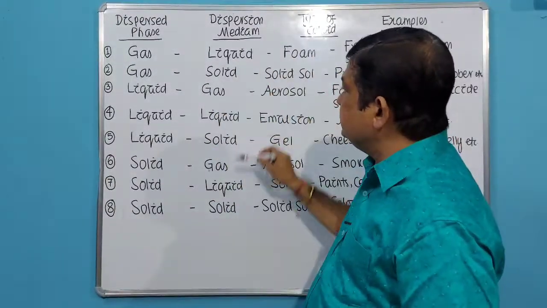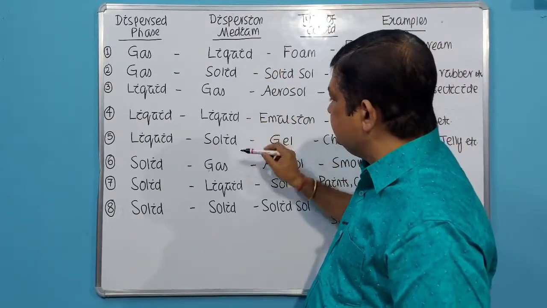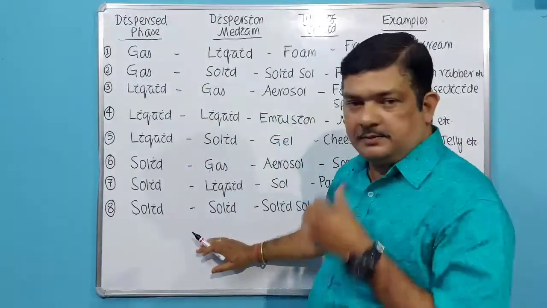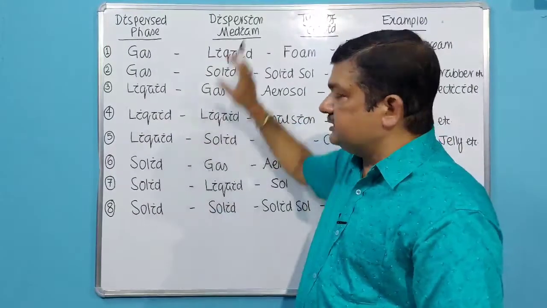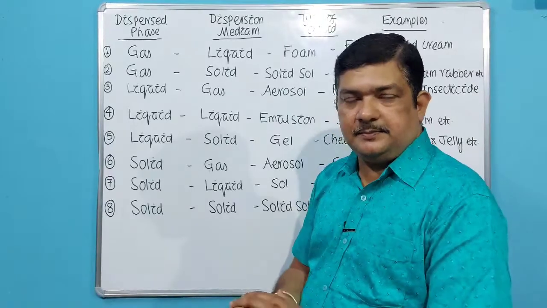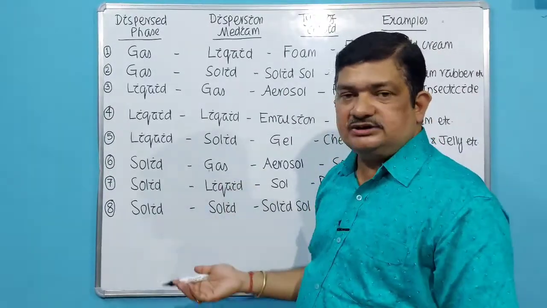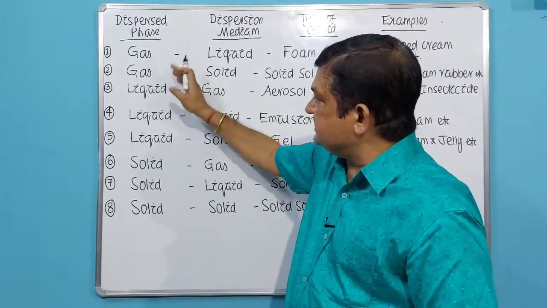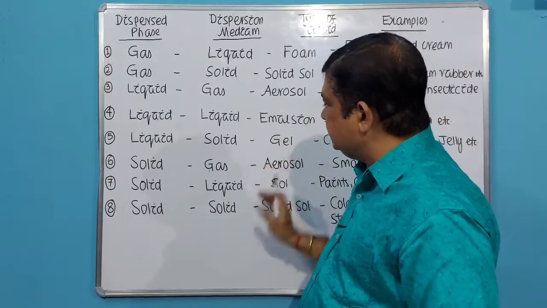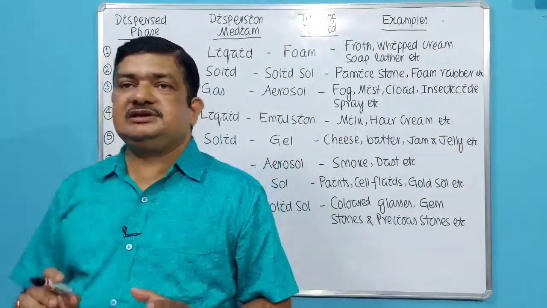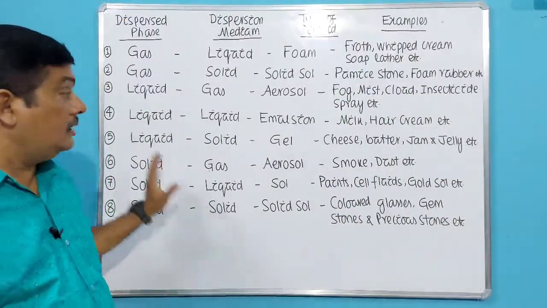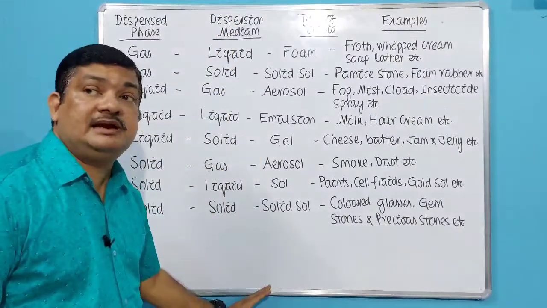Then look at the next sequence. There is a beautiful sequence here: liquid, solid, gas, liquid, solid, gas, liquid, solid. So initially you have to omit a gas, and finally you have to omit a gas. So you can remember the sequence like this, I think. But if you can devise your own formula, I don't have any problem. But at any cost, you have to remember these things. So look at the sequence: gas, gas, liquid, liquid, liquid, solid, solid, solid. Then liquid, solid, gas, liquid, solid, gas, liquid, solid. By following this trick, omitting one gas at the top and one gas at the bottom, you can remember all the combinations.